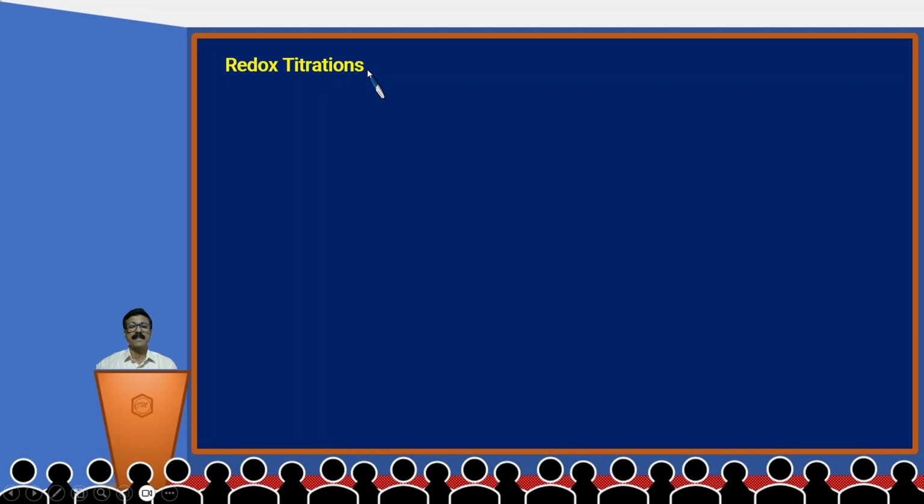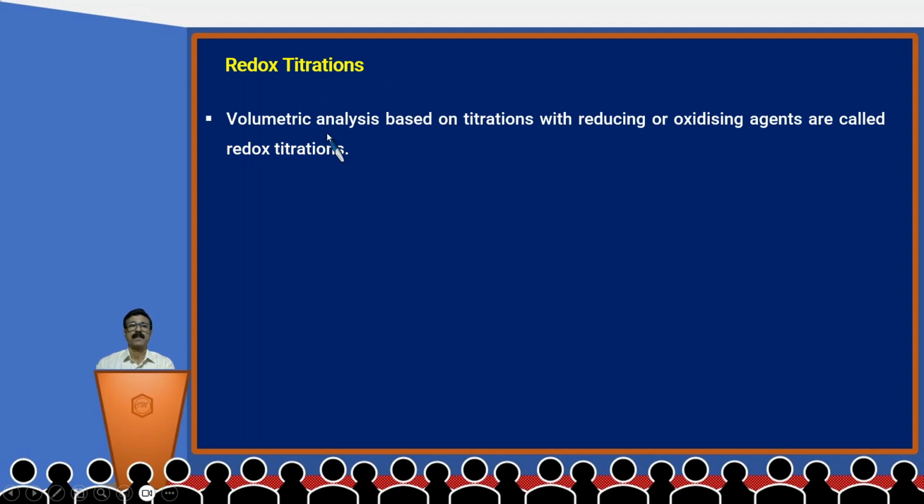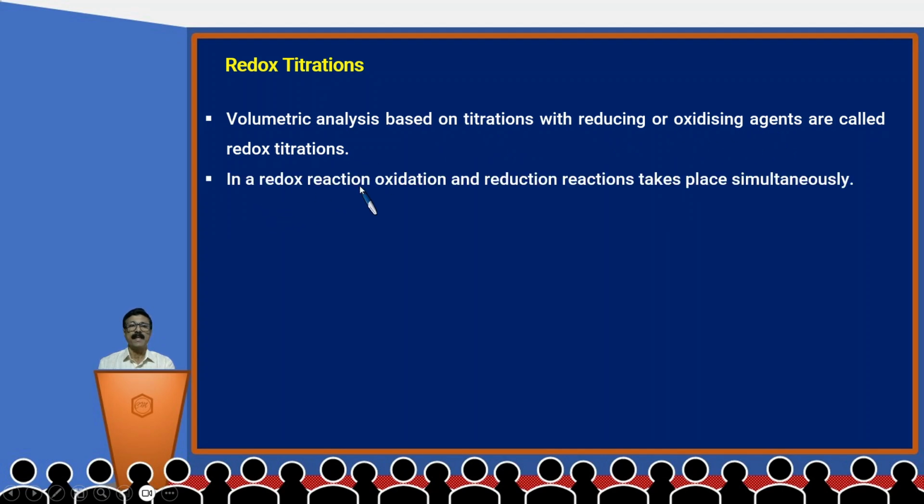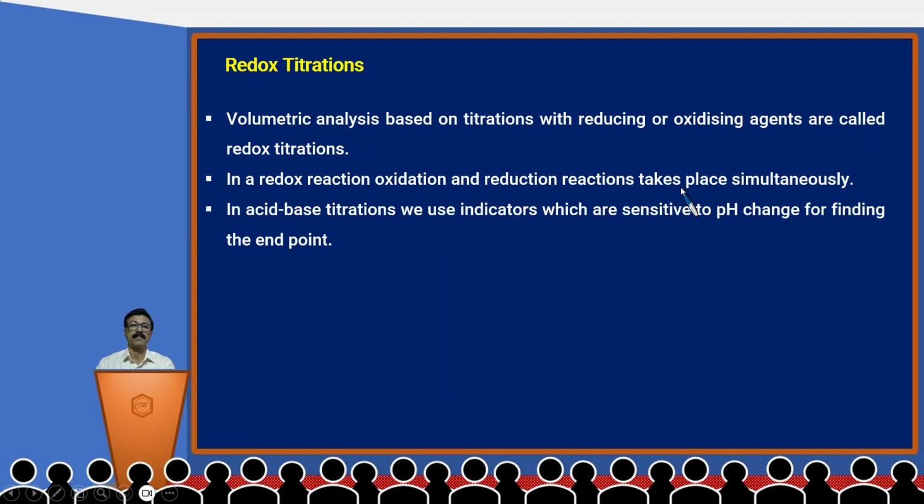Now let us discuss the theory behind redox titrations. Volumetric analysis based on titrations with reducing or oxidizing agents are called redox titrations. In a redox reaction, oxidation and reduction reactions take place simultaneously.